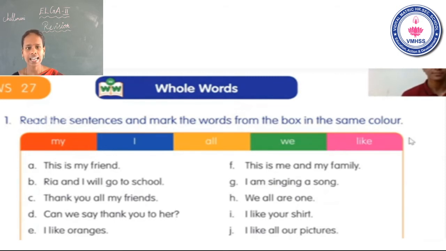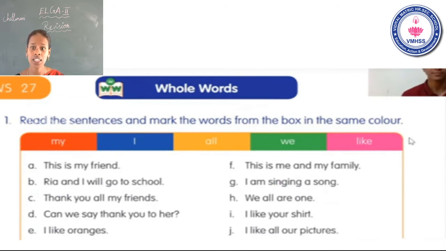I like oranges. Next one, this is me and my family. I am singing a song. We all are one. I like your shirt. I like all our pictures.